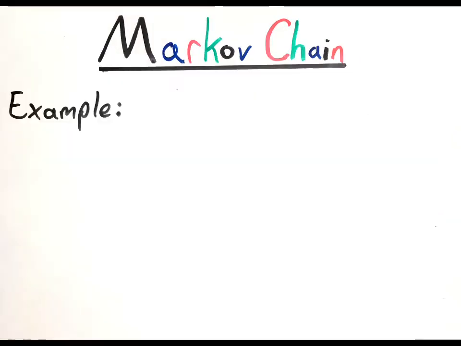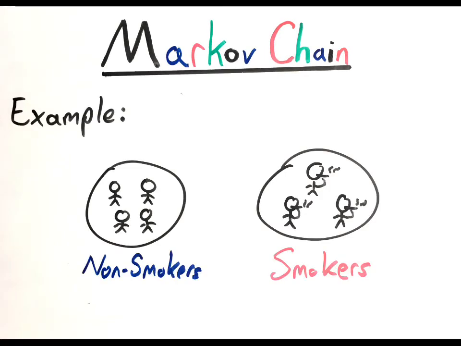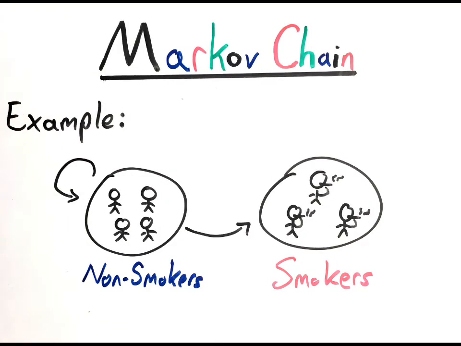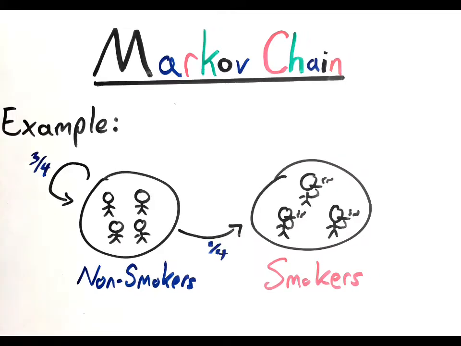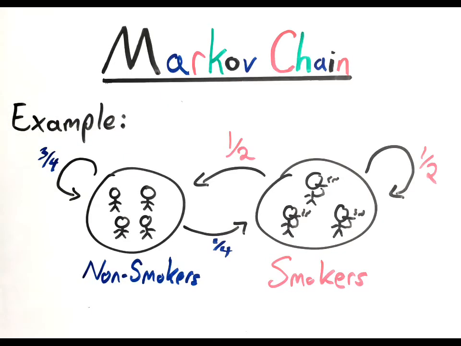Here's some math. Let's leave that to the nerds. Instead, here's an example. Suppose you have two states. You can either be a non-smoker or a smoker. If you're a non-smoker, you can either stay that way or hit the cigarettes. Suppose the probability of you staying a non-smoker is 3/4, and the probability of switching over to become a smoker is 1/4. And conversely, if you are a smoker, you have a 1/2 probability of staying a smoker and a 1/2 probability of quitting. Also assume you have the same probability each month, and what you were more than a month ago doesn't affect the probability of what you'll be next month.